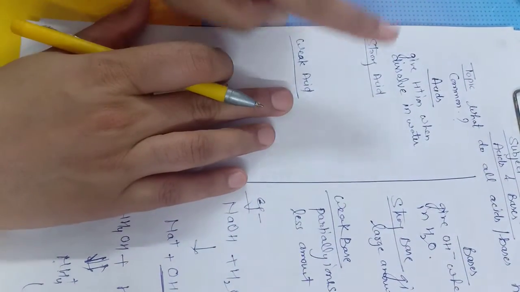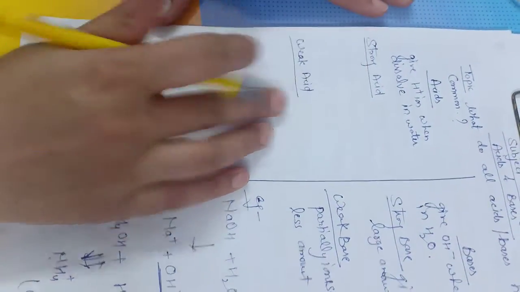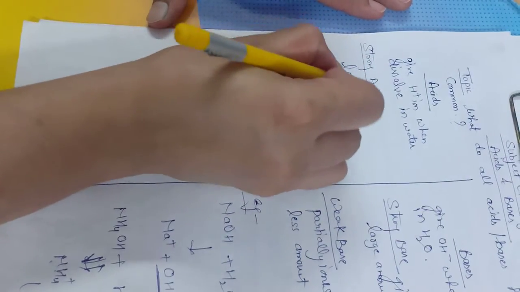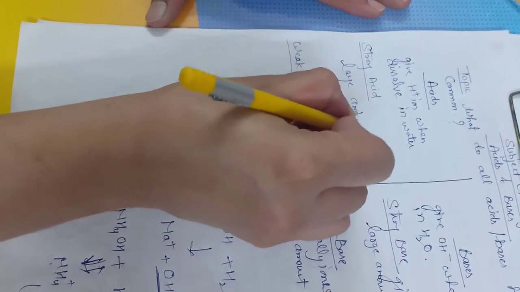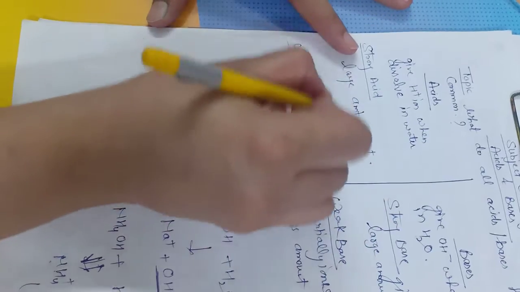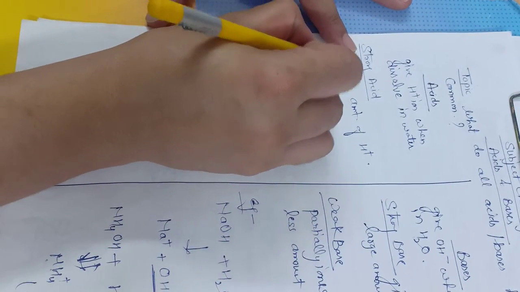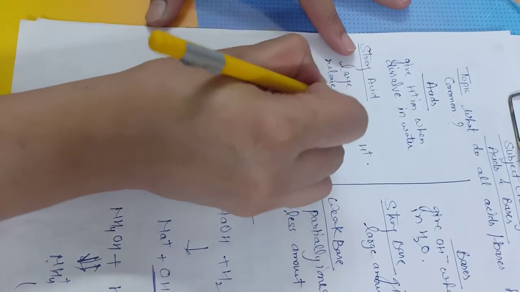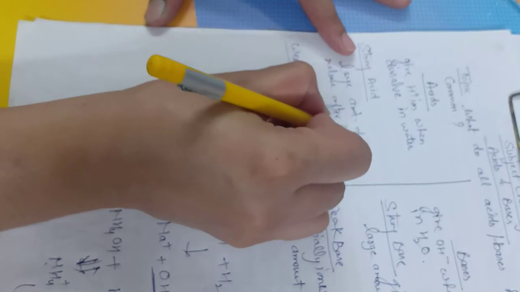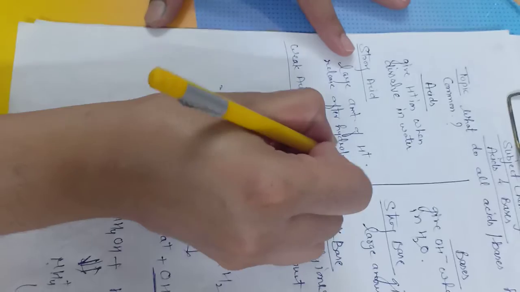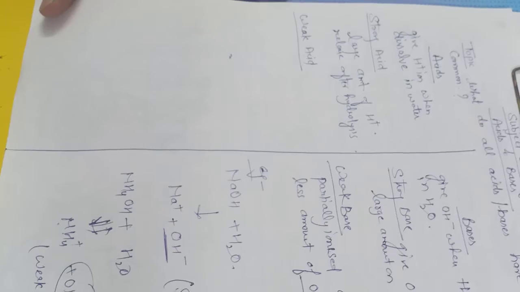Similar is the case with strong acid. If a large amount of H plus is released after hydrolysis, then it is a strong acid.